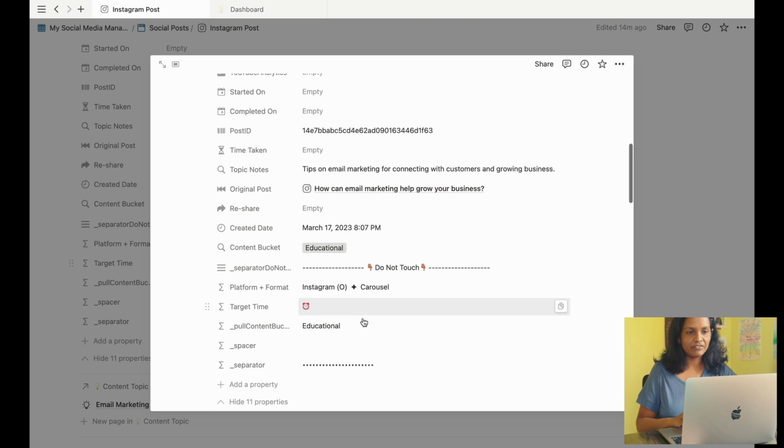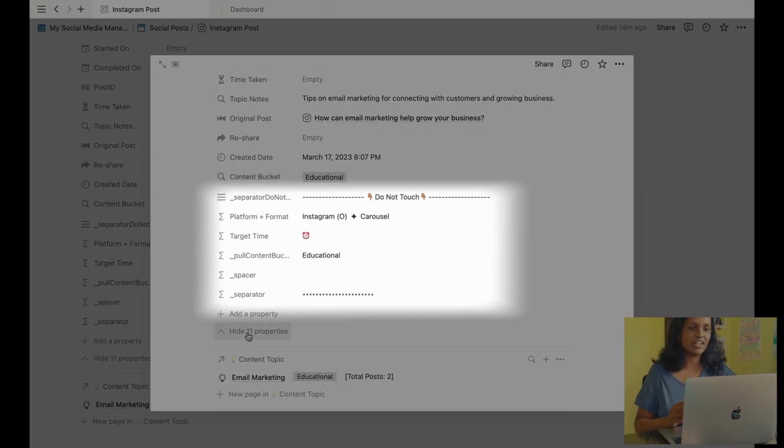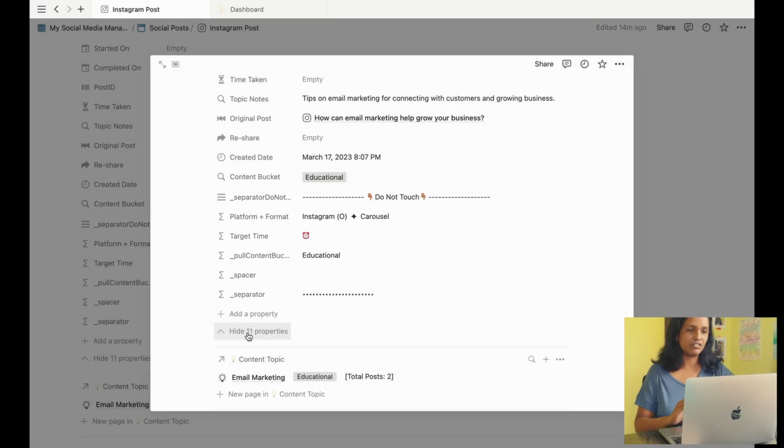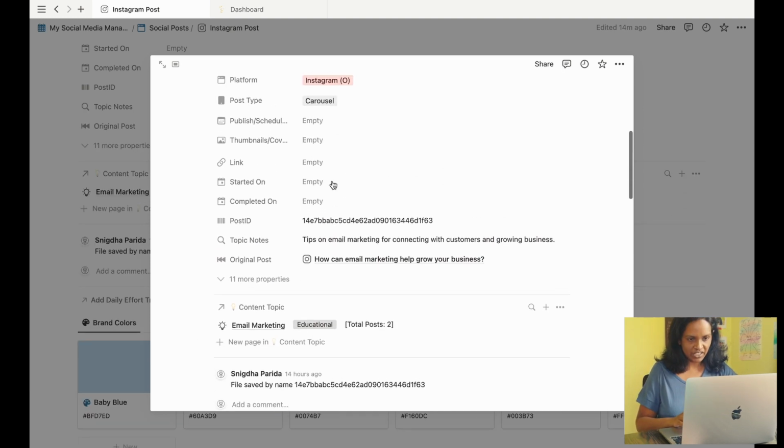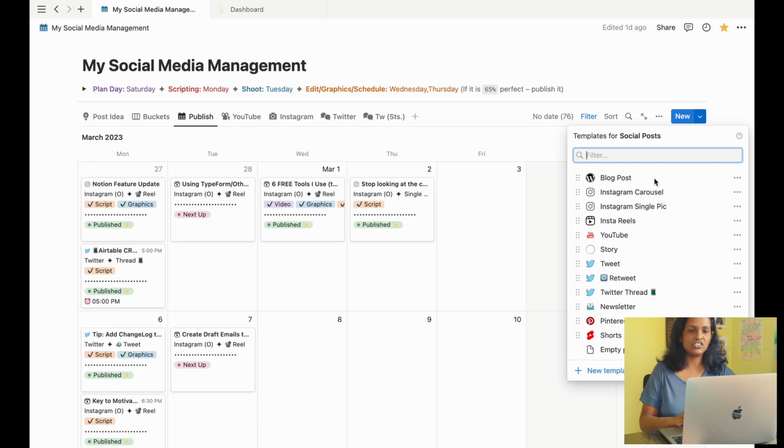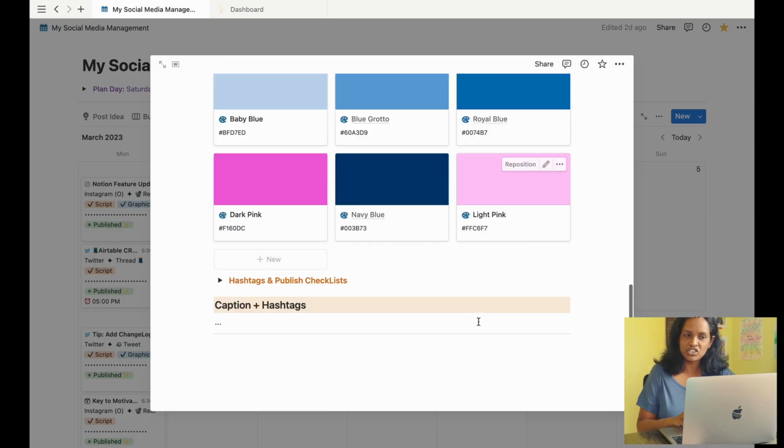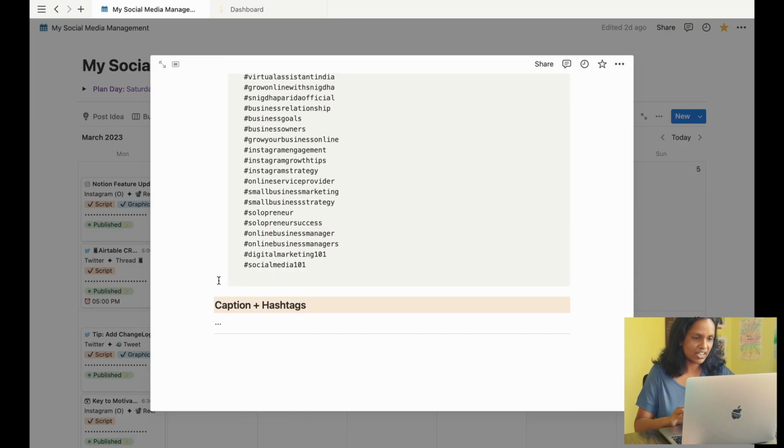Below this separator, I have some more supporting properties that are meant to be displayed on cards or something like that. I keep them hidden always. Let's open the Instagram reel template. Inside this, I just have my hashtag and publish checklist and the caption plus hashtags.